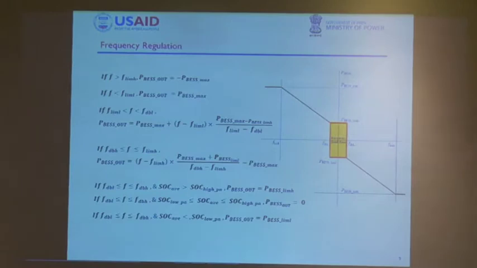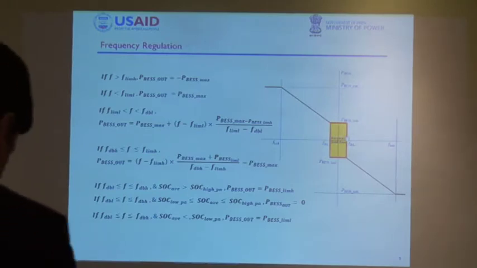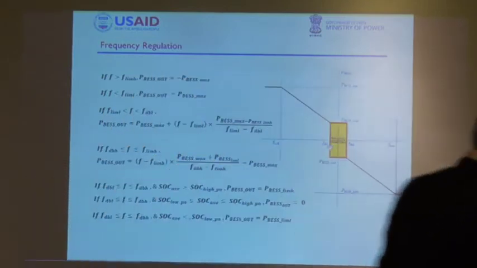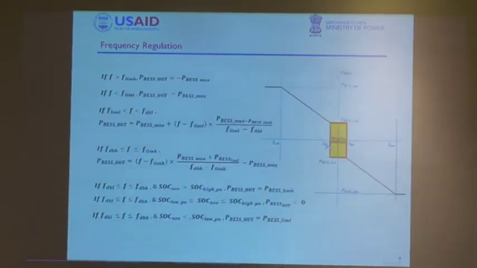I'll go with some basic formulas here, like frequency regulation. So if you see, there is a dead band, which says we have a lower dead band and higher dead band. So the battery energy storage system is not supposed to operate within this dead band, and then it has to operate once the frequency goes beyond this dead band with a slope. So this slope is something which we can adjust and fix through the logic controls.